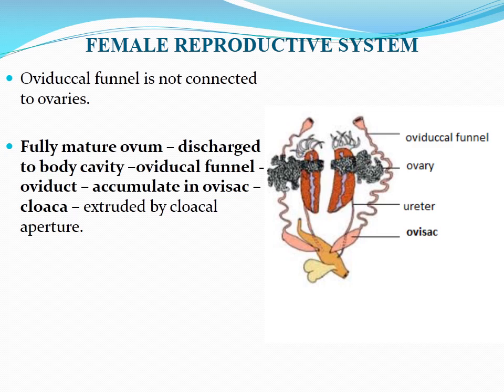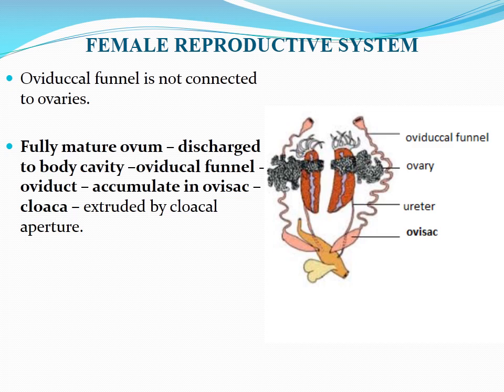So here you note down one thing. This oviductal funnel is not connected to the ovaries. So let me ask one question. Then how does this funnel collect the ova which are produced in the ovaries? If there is no connection between this funnel and the ovaries, then how does this funnel collect this ovum which are produced in the ovary? The next point is the answer to that question.